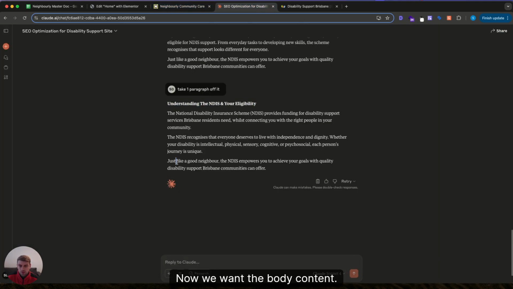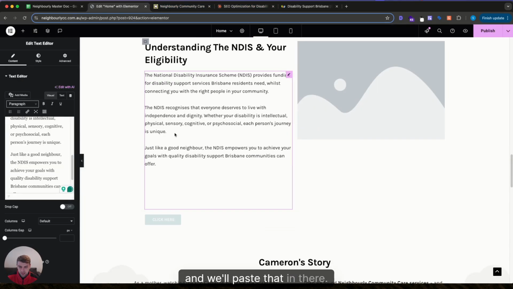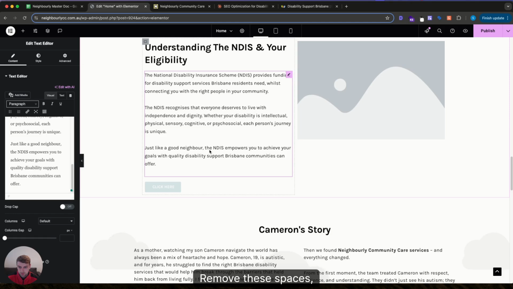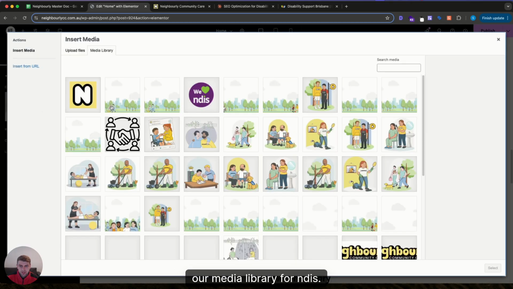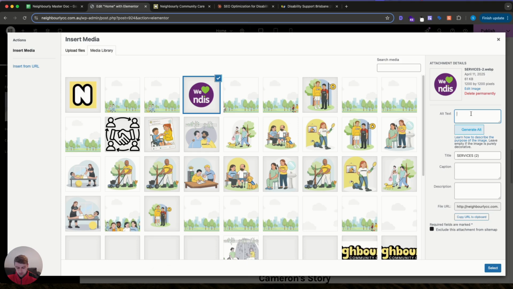Now we want the body content. Copy this. We'll paste that in there. Remove these spaces. Grab our image. We should already have one in our media library for NDIS. Perfect. I'll just quickly do an alt tag for this. NDIS logo will do for now.